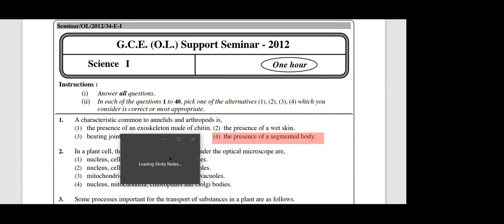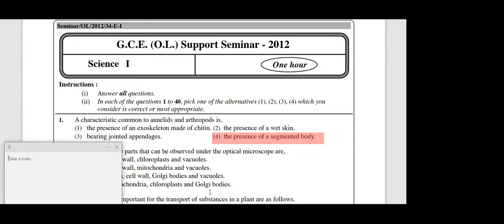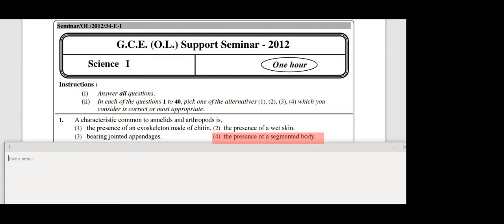Okay, first one, presence of exoskeleton made of chitin. Remember, that is a unique feature of arthropods. Exoskeleton made of chitin, that is a feature of arthropods. Please put an arrow towards the first one, right? I'll use the white background for additional explanation. I'm not just telling the answer, I'm telling the reason. Why can't we go for the first one? Because that is a feature common to only arthropods. Number one, only arthropods.